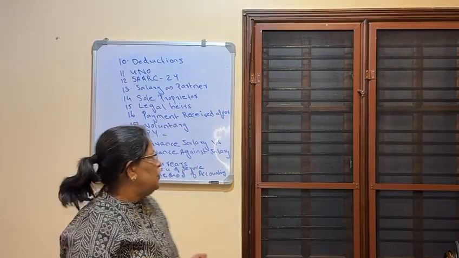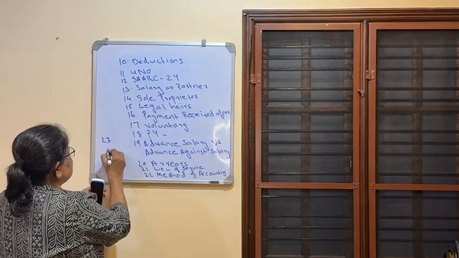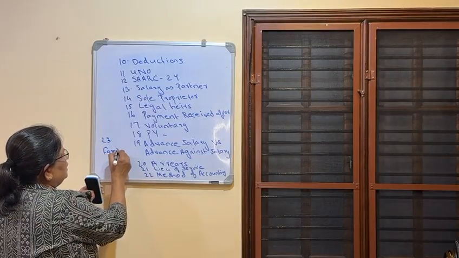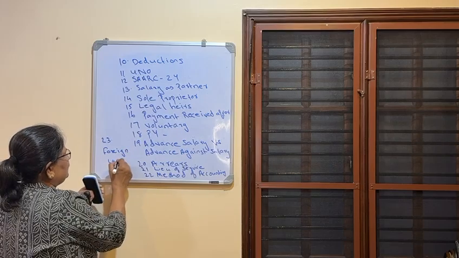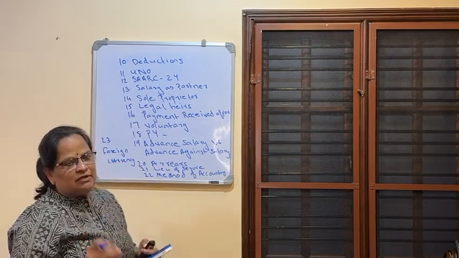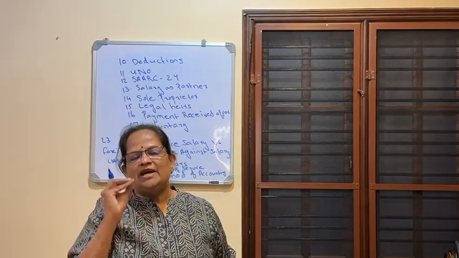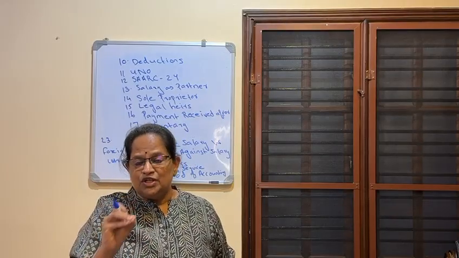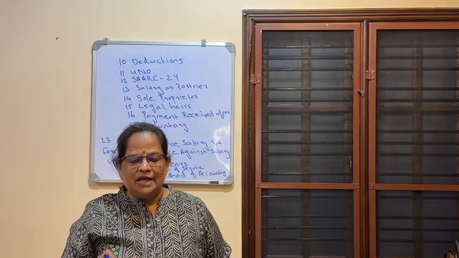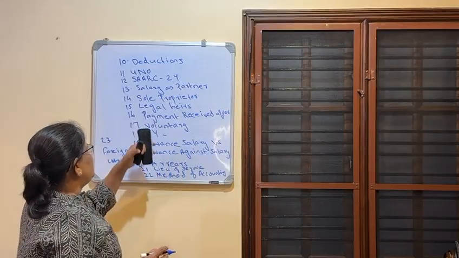Now salary in foreign currency. So that is the last point, 23rd, foreign currency. If you are getting salary in foreign currency, what will be the condition? You have to remember, it will be converted as per the RBI conversion rules, and it will be considered as an Indian income, and it will be taxable. So here you have to remember 23 points.